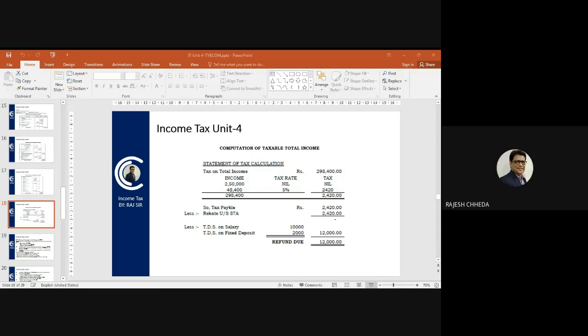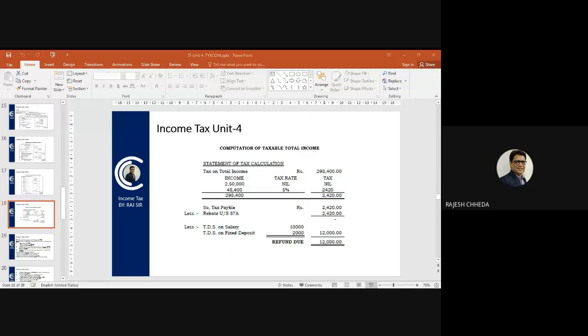Now the last part you need to understand with a little practical knowledge. Mr. Rao, when he receives a salary from the employer, salary was paid to him after deducting tax, that is TDS.